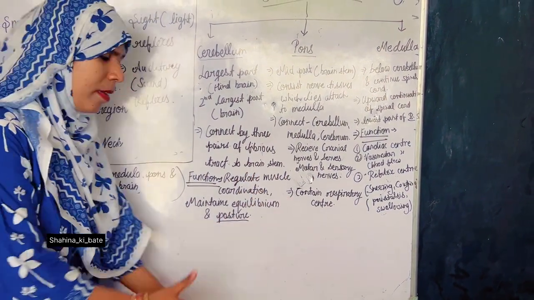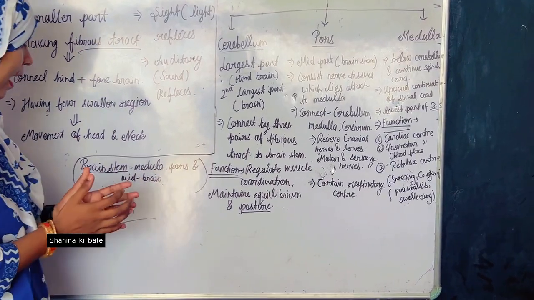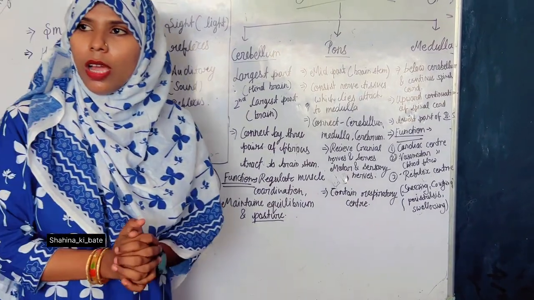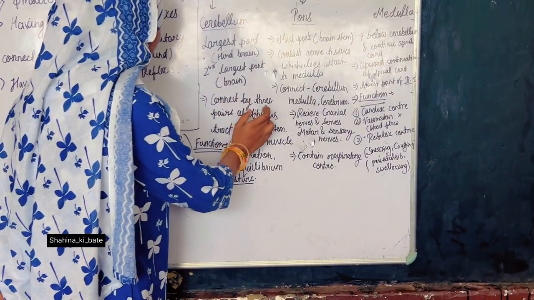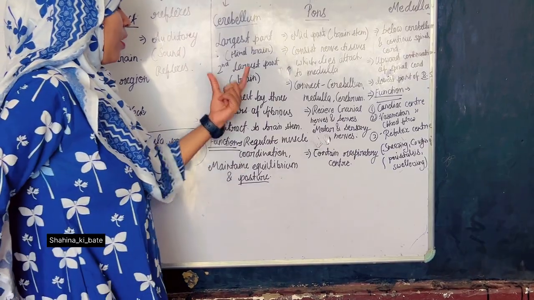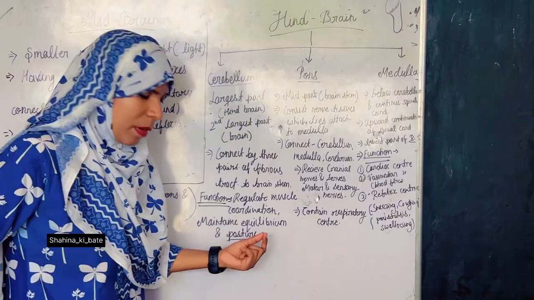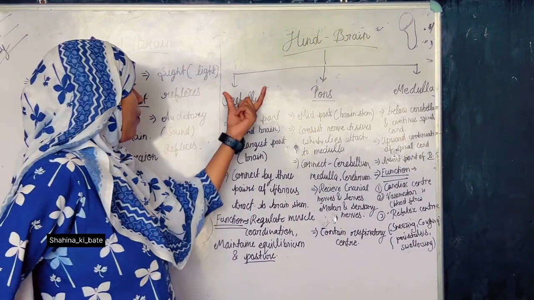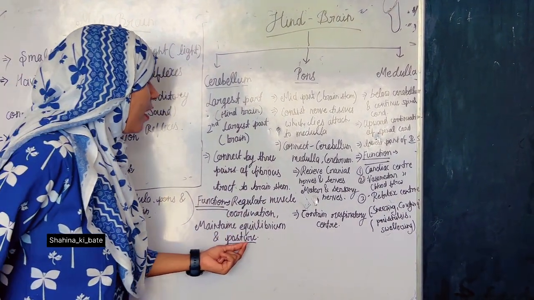Then what is the brain stem? Brain stem consists of the medulla, pons and the midbrain. The medulla, pons and midbrain collectively together are called the brain stem. So here it is clear that it is connected by three pairs of fibrous tract to the brain stem. Last, the function of the cerebellum is to regulate the muscle coordination and maintain equilibrium and posture. Clear?